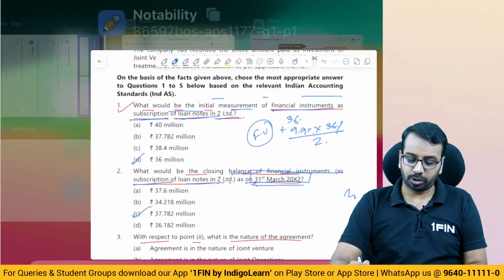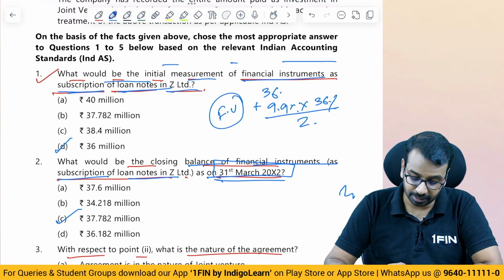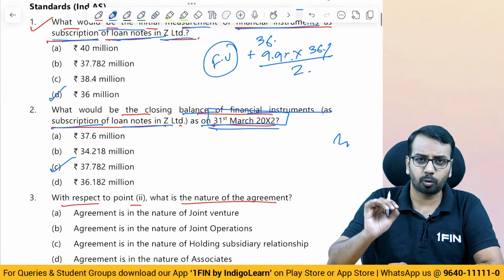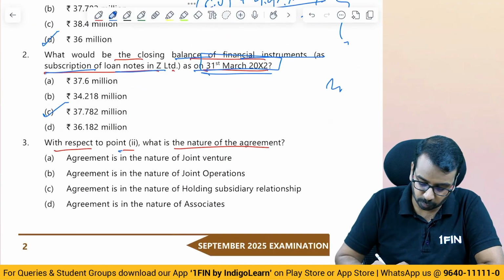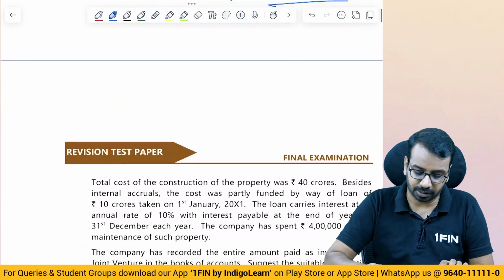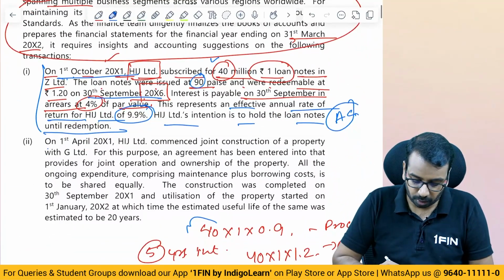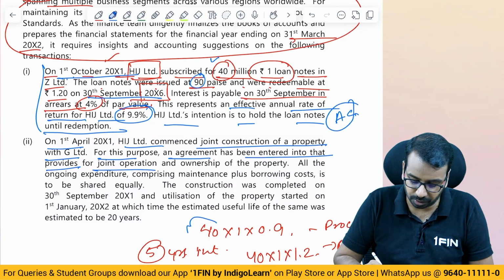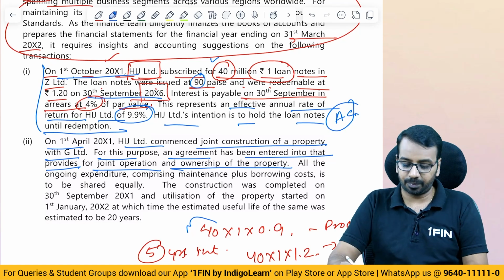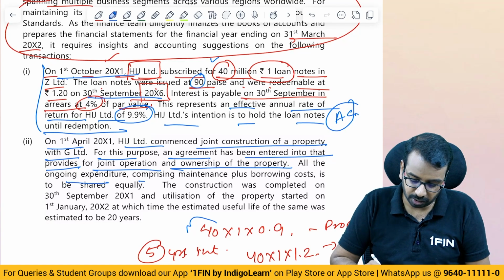So see, the question appears to be slightly complex, but we are able to solve it quickly by just doing a rough working here. With respect to point number 2, what is the nature of agreement? So let us come back to point number 2. On 1st April, they commenced a joint construction of a property. For this purpose, an agreement has been entered into that provides for joint operation and ownership. All the ongoing expenditure comprising maintenance plus borrowing cost is to be shared equally. So there is an equal share.